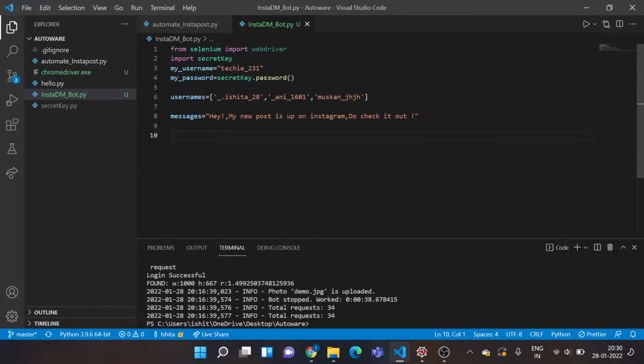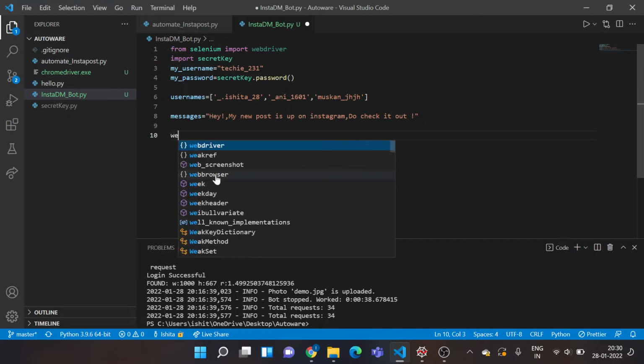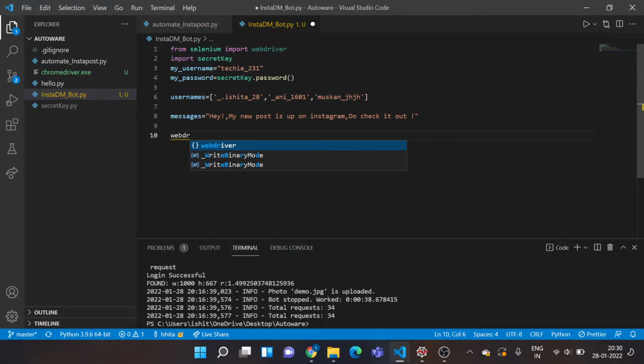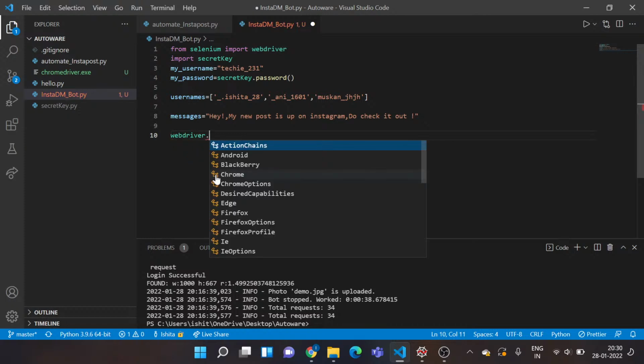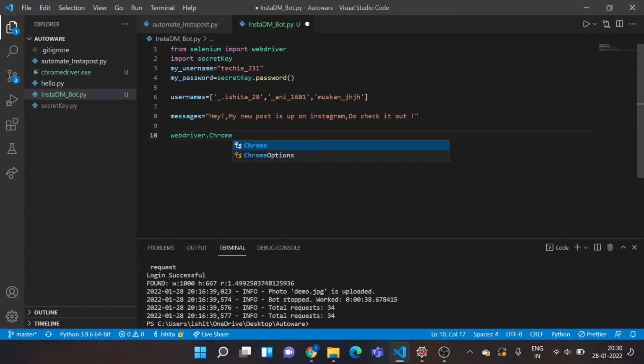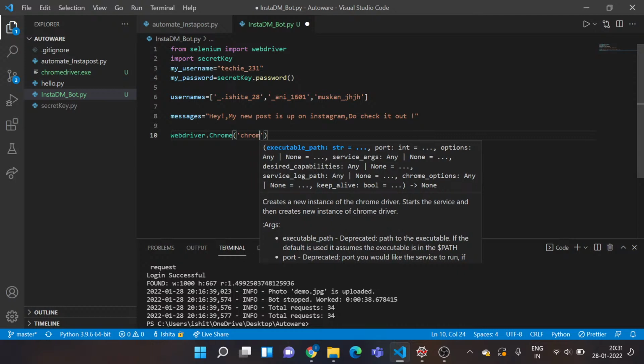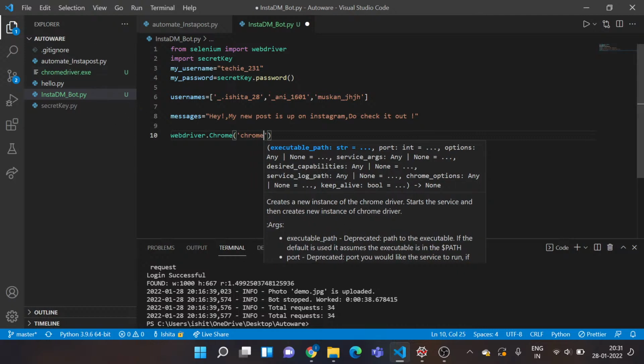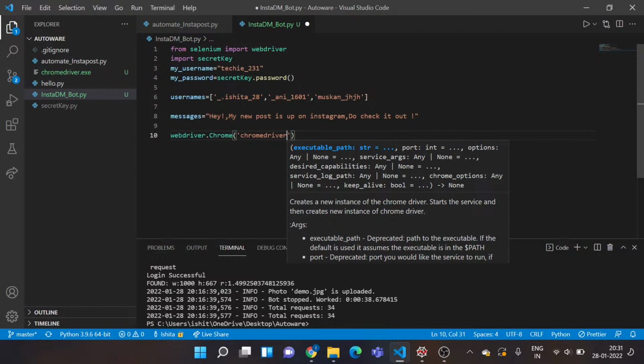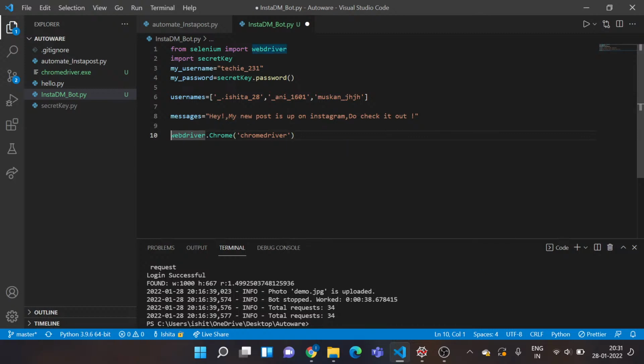Now I need to automate all of this, so I need to get my WebDriver into hand so that I can actually control Chrome using this Python script. So for that purpose, I need to call this function called WebDriver dot chrome. So this is how you initialize your WebDriver. Now in these inverted commas, you need to specify the path of your Chrome driver. For me, it's in the same directory, so I need not do so. I'll just type the name of my Chrome driver. That's the exe file you see over here. So I'll just write Chrome driver and store it in a variable named browser.